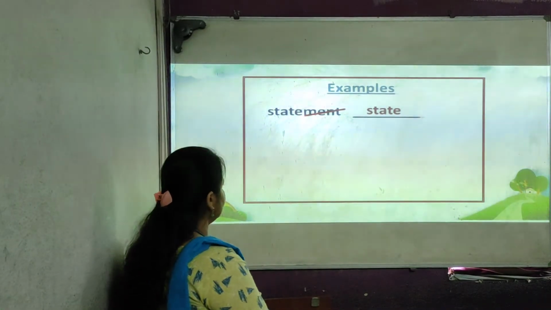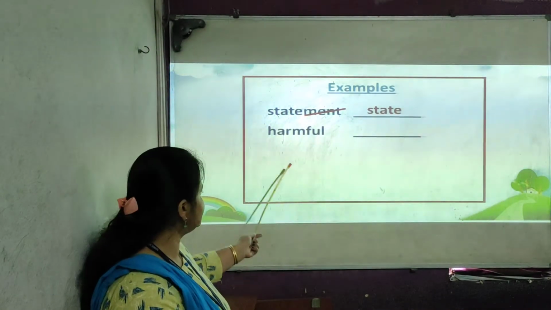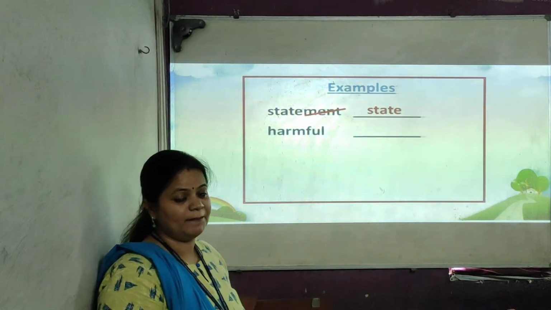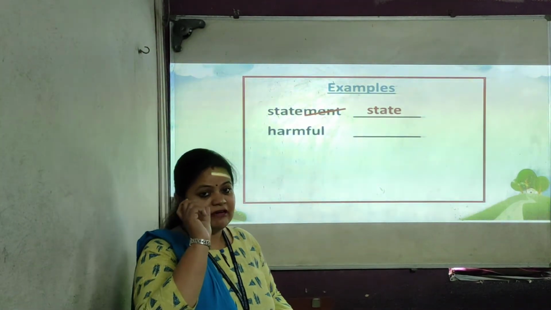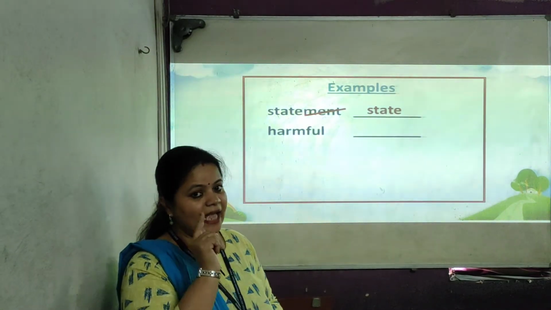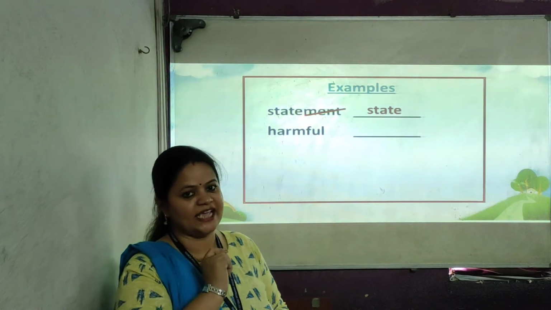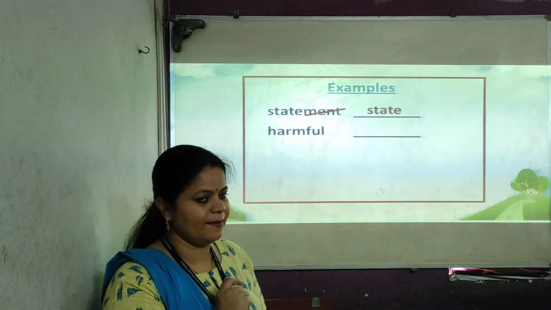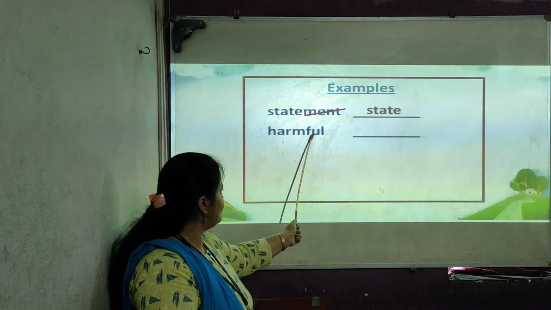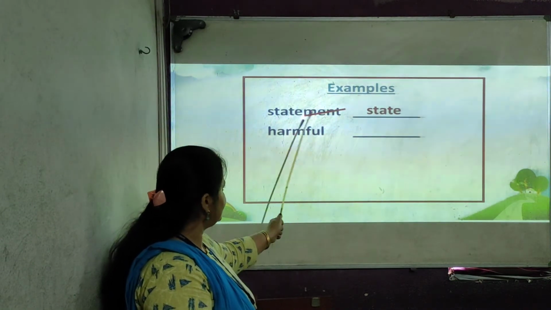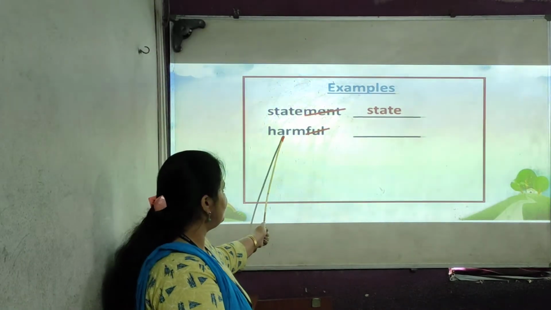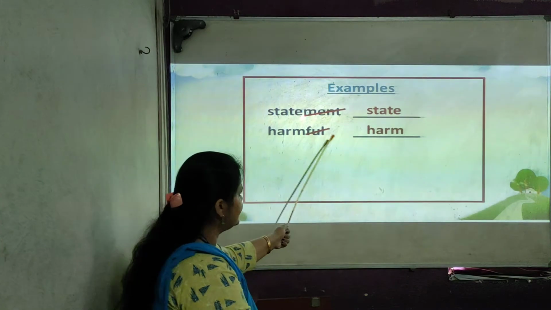We'll see the next one. Can you read this word? Harmful. Again you have to remember which end letters we have to strike out: ment, ful, ing, ness. Now at the end of the word, are there F-U-L letters? Yes. If you strike off this ful, which word will we get?